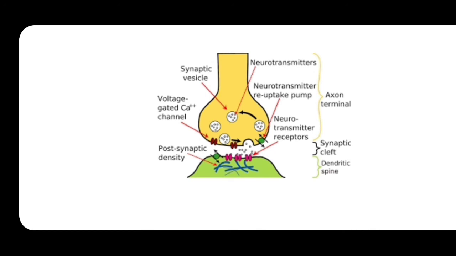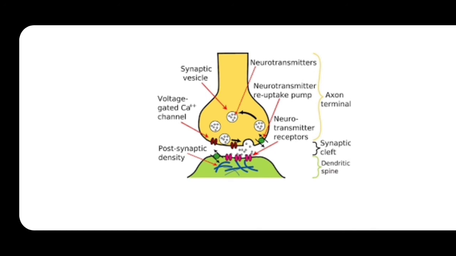This broken acetic acid and choline will again re-enter into the presynaptic membrane. Okay, so this is how the transmission of the impulse occurs in the case of the chemical synapse.